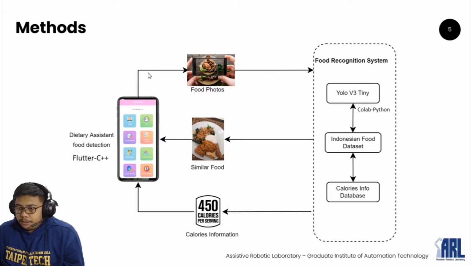Basically, our application takes photos and then sends them to the food recognition system, which implements a YOLOv3 model, and we code using Python in Colab. We also have an Indonesian food dataset, combined with a calories info database. So our food recognition system will match similar food with the photo that the user takes with their phone or camera, and send the name of the food and also the calorie information of the food.